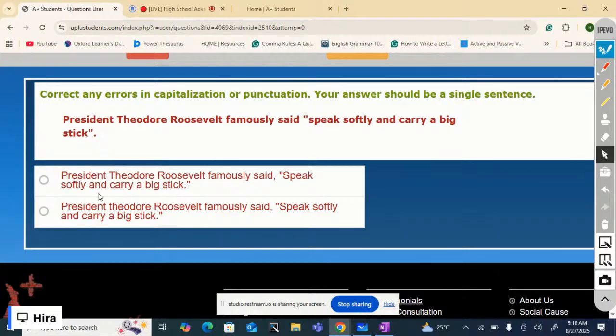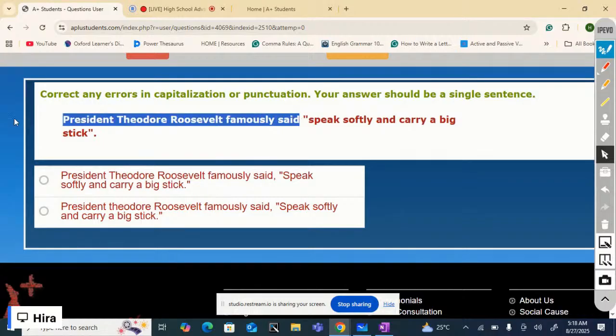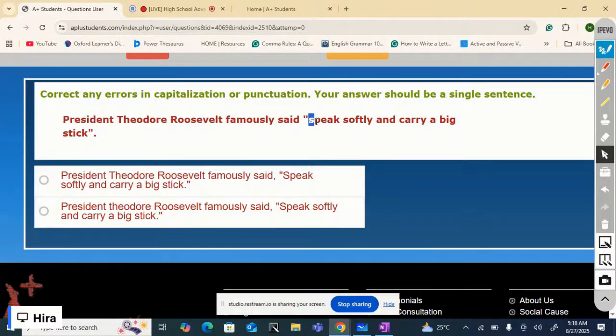Well, if you look at the first one, if you look at this sentence, I told you that comma separates the speaker tag from the quotation. This is the speaker tag: President Theodore Roosevelt famously said. So put a comma here. Then begin the quotation mark. And quotation begins with a capital letter. Capitalize it. So it's done here. The first word is capitalized.